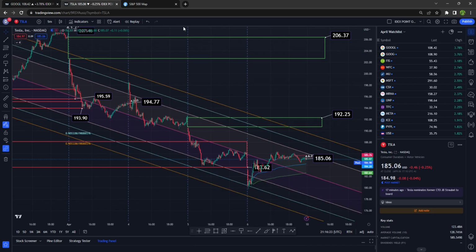Now, let me take a look at Tesla. I've been talking about this stock all week. We ended today at $105.06. To the north side now, the channel takes us to 185.89 roughly,